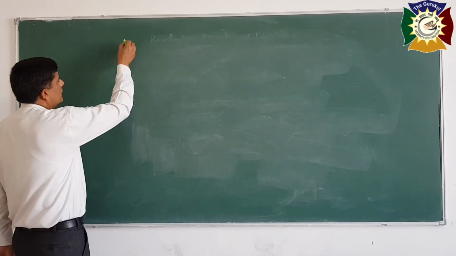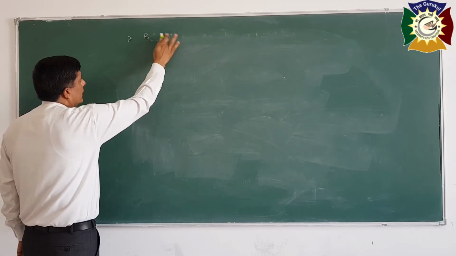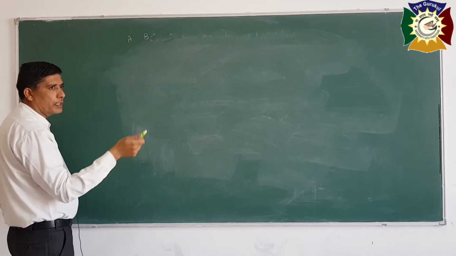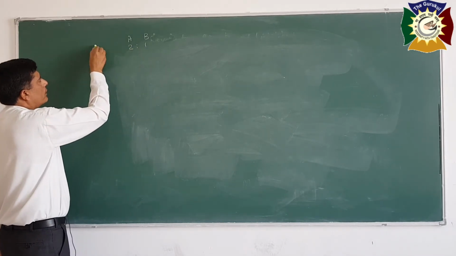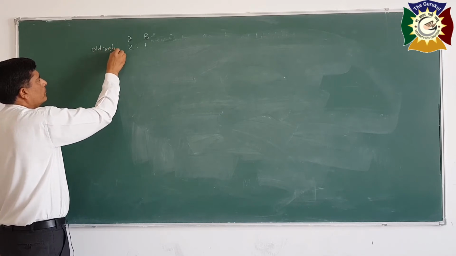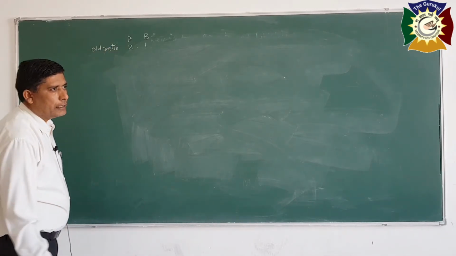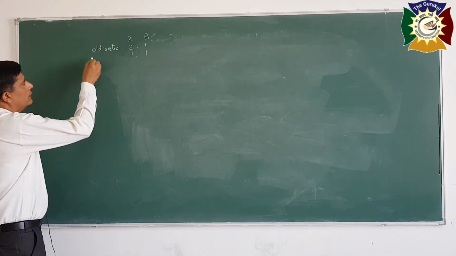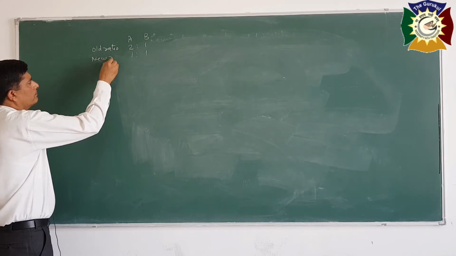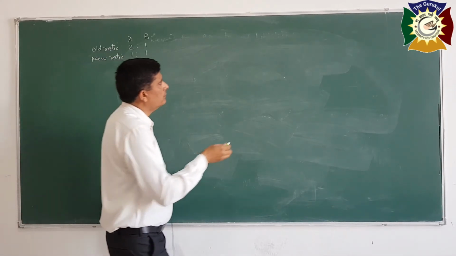Let there be two partners, A and B. They are distributing profits and losses in the ratio of 2:1. This is the old ratio. Now they have decided that they will share future profits equally, that is 1:1. It is the new ratio. The balance sheet is given.